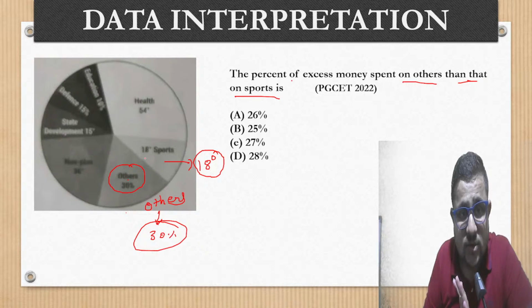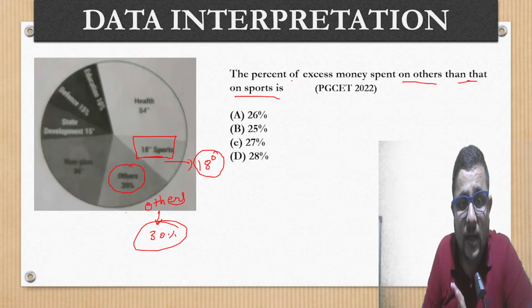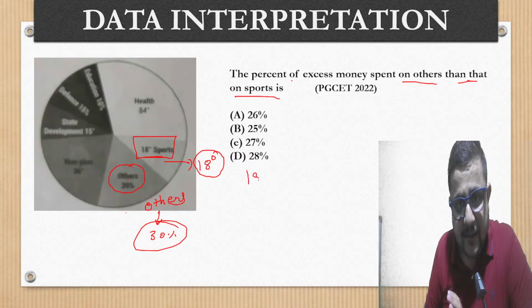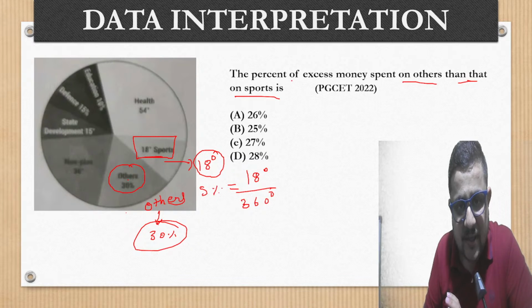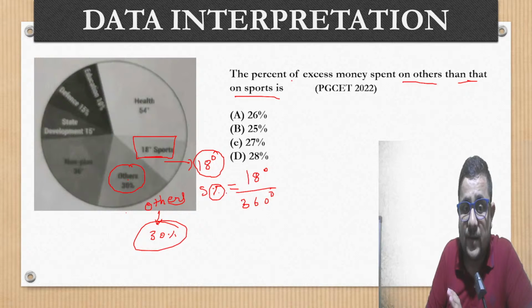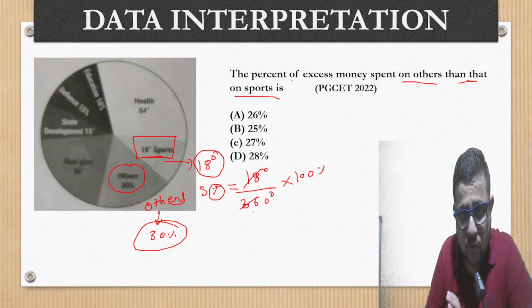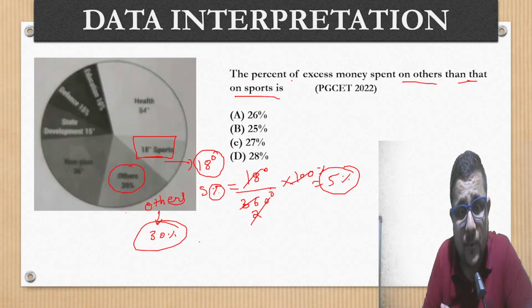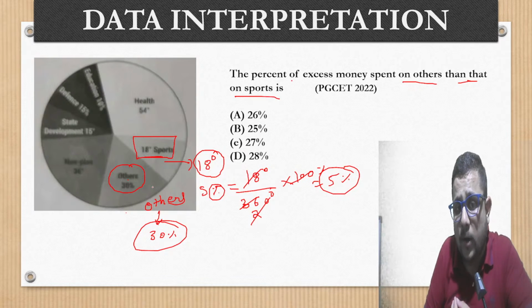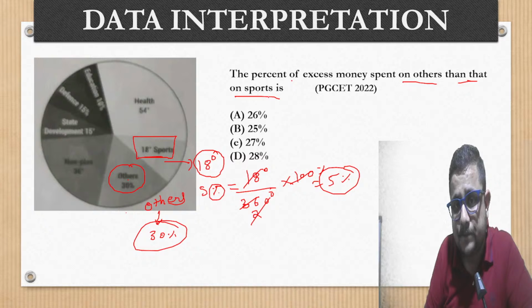Right? 18 degree. So sports is given in degree, so we will convert it into percentage. 18 degree with respect to the total angle of 360 degree is how much percent? So for the sports section, just make it 18 divided by 360, multiplied by 100. 18, 2 times cancel, 20. Now by 20 you can cancel this, so 5%. So money spent on sports is 5%.